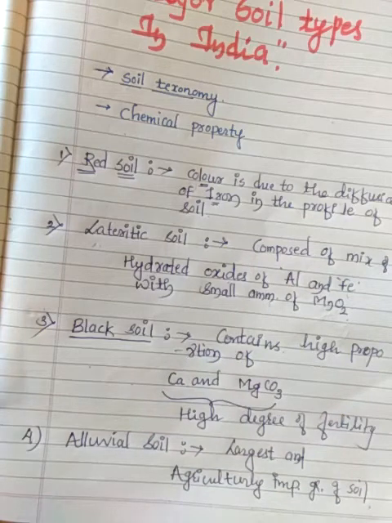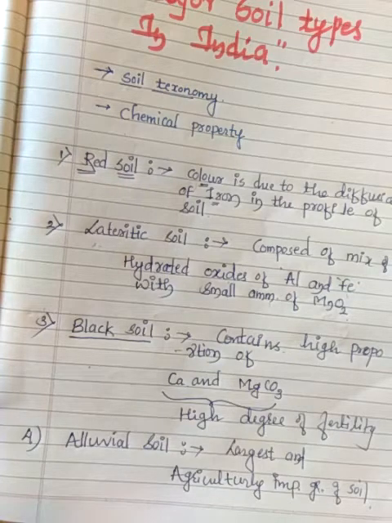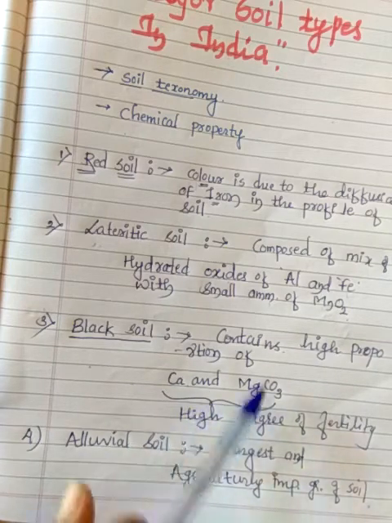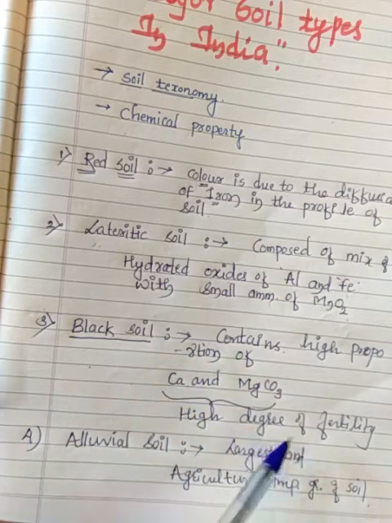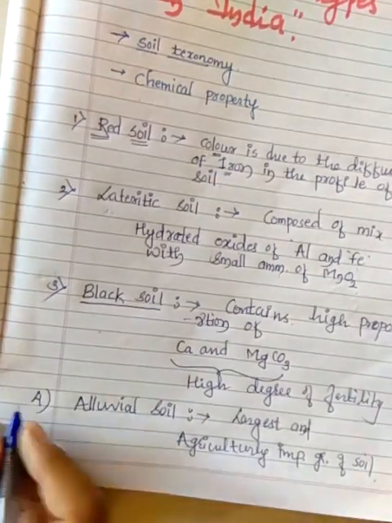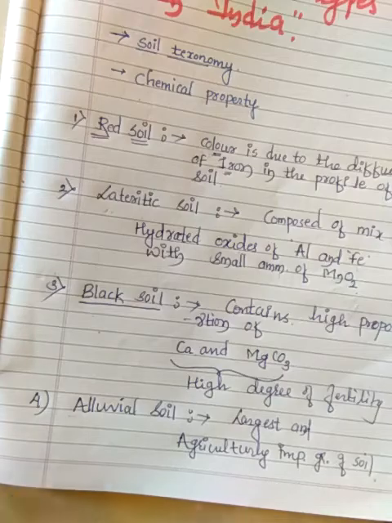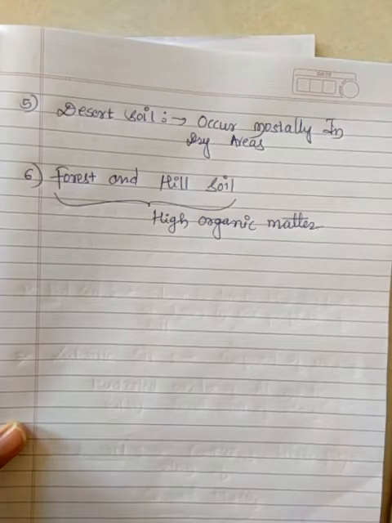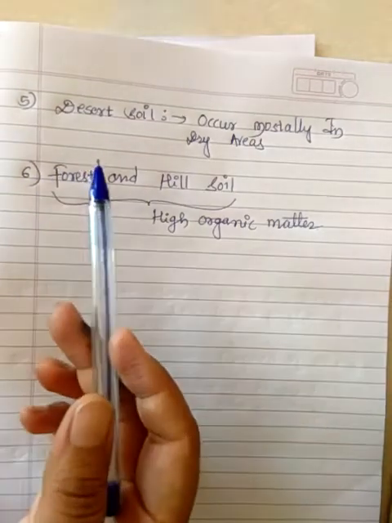Next soil is laterite soil. Laterite soil is composed of a mixture of hydrated oxides of aluminum, iron, and a small amount of MnO2, that is nothing but manganese oxide. Next, black soil contains a high proportion of calcium and magnesium carbonate, and because of this it has a high degree of fertility. Next, alluvial soil, and again there are two types, I'll tell you that. Desert soil occurs mostly in the dry areas, that is in deserts itself.